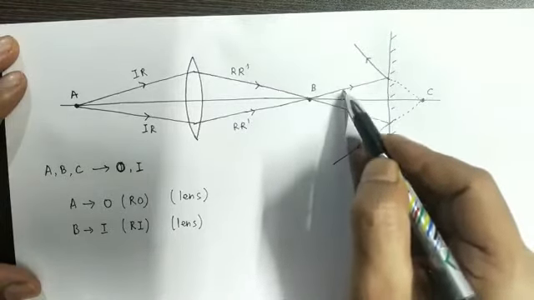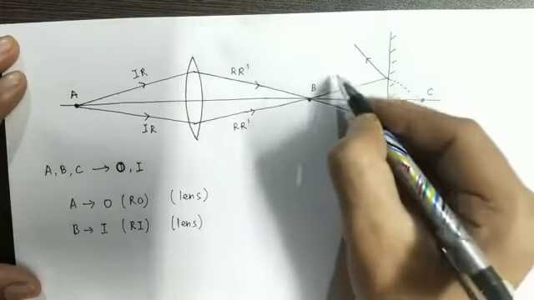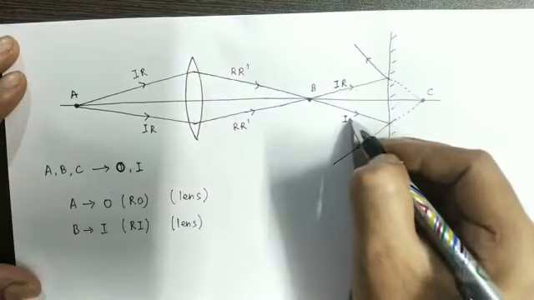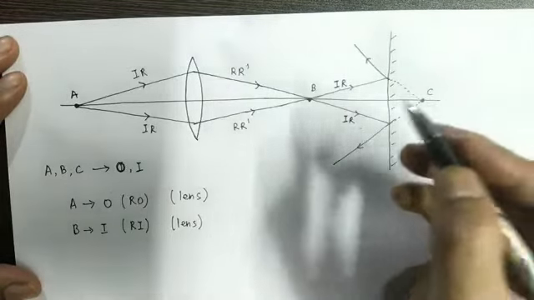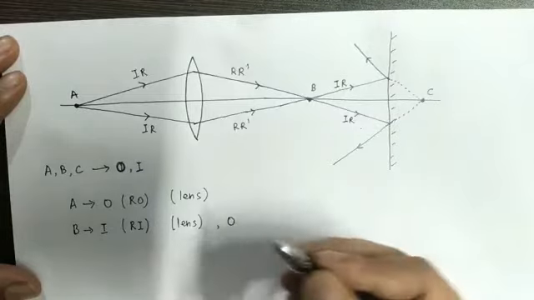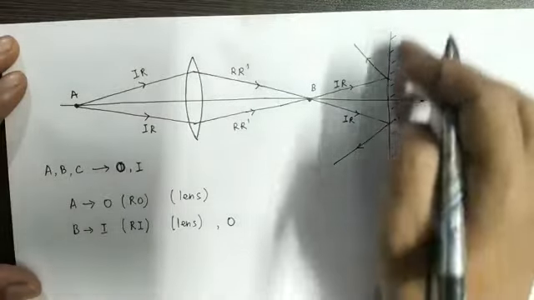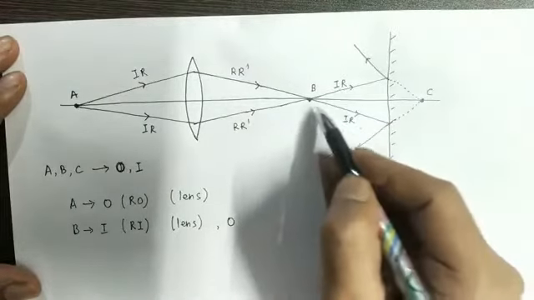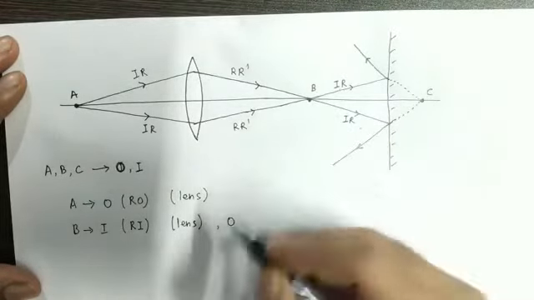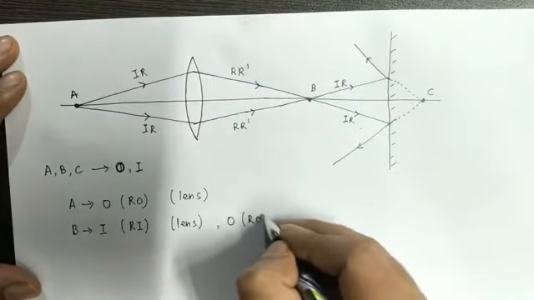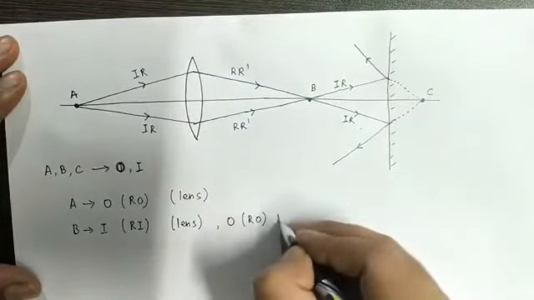Therefore these two rays will act like incident rays, and point B will act like an object for the mirror, and the incident rays are actually meeting at point B. Therefore this object will be a real object for the mirror.